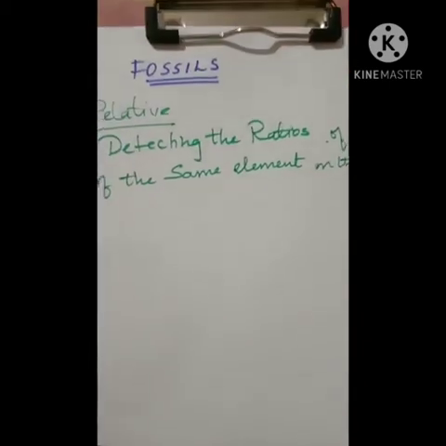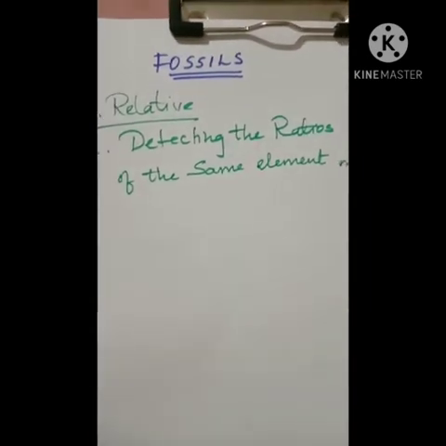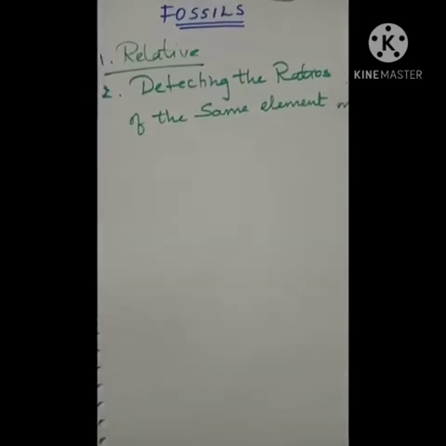It would be interesting to find out exactly how this method works. So let us understand how fossils form layer by layer.